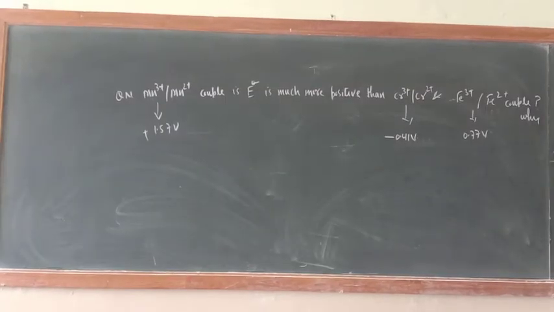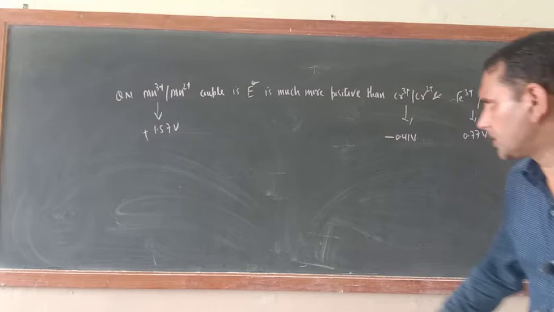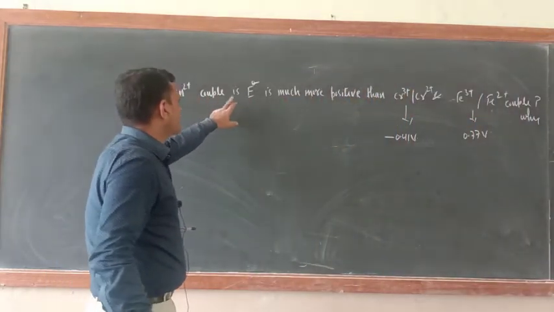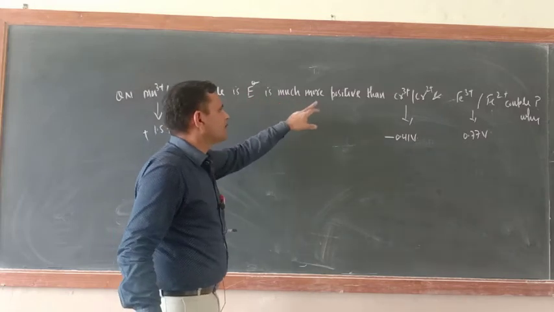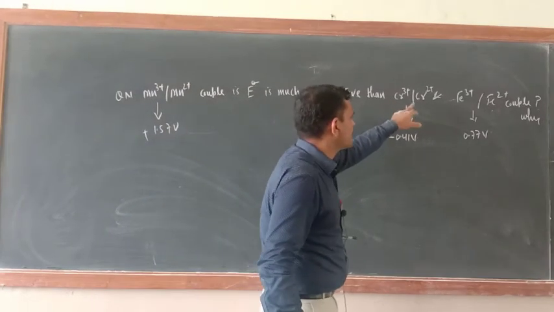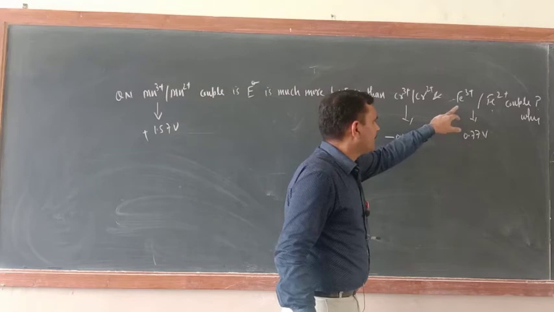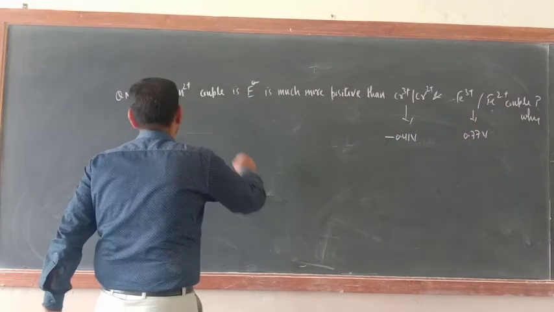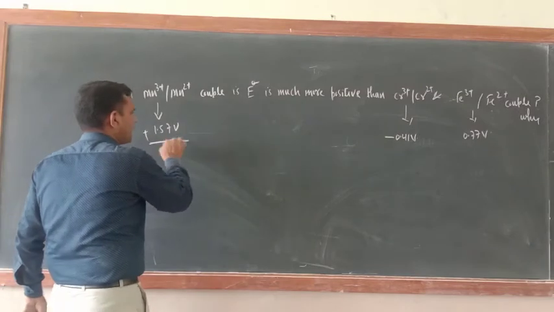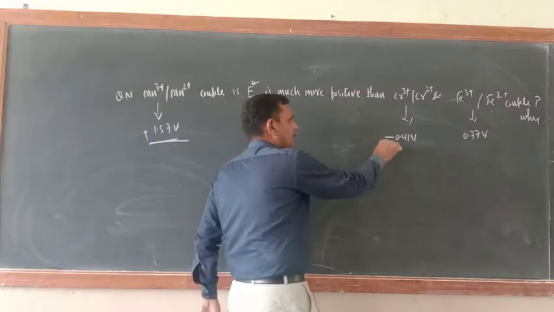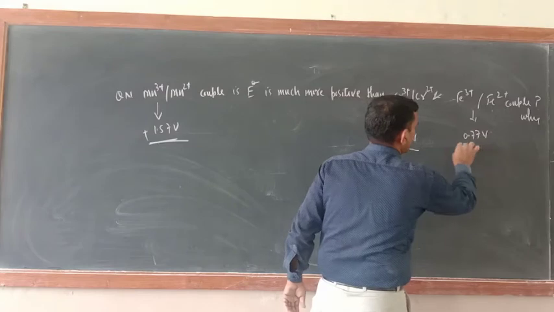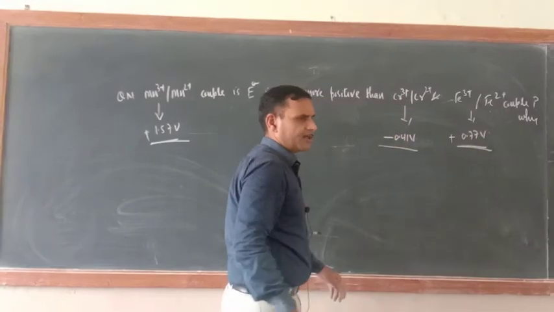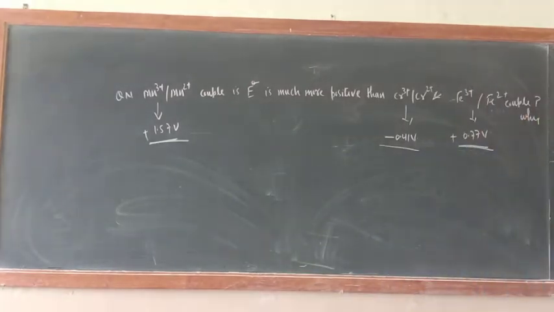So just see, here I am giving you one question. The Mn3+/Mn2+ redox couple's electrode potential is much more positive than the Cr3+/Cr2+ and Fe3+/Fe2+ redox couples. Why? I wrote here the electrode potential value is 1.57. Here it is minus 0.14. For this one, 0.77 volt.